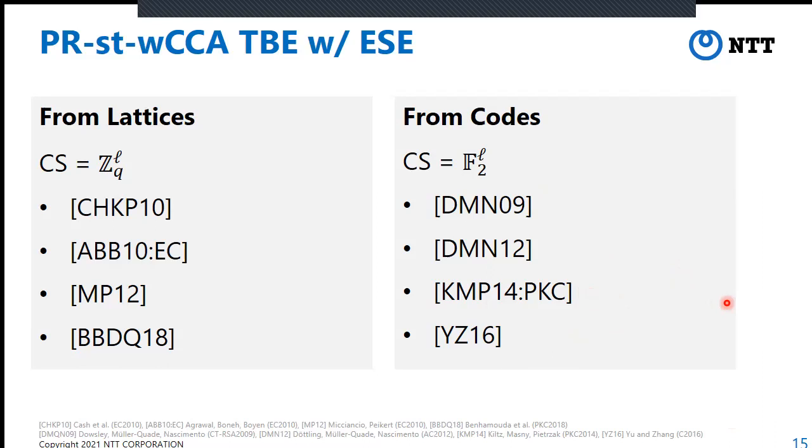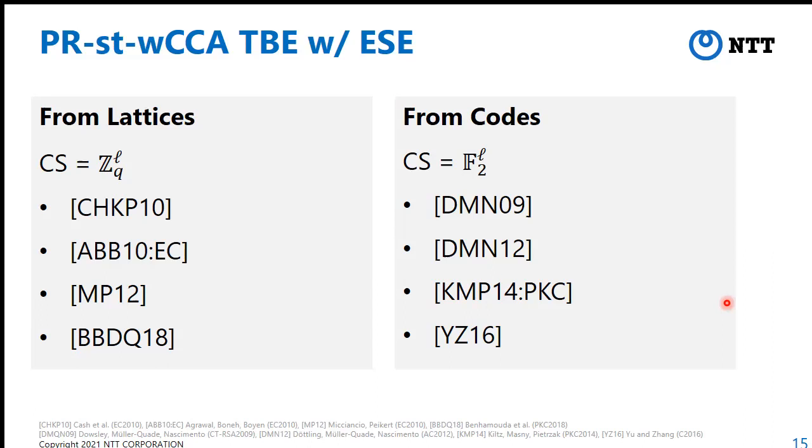And their ciphertext space is F2 to the L, that is, L-bit strings. Apparently, the L-bit string space is an efficiently sampleable and explainable domain. Therefore, we obtain PR-TBE schemes from lattices and codes.